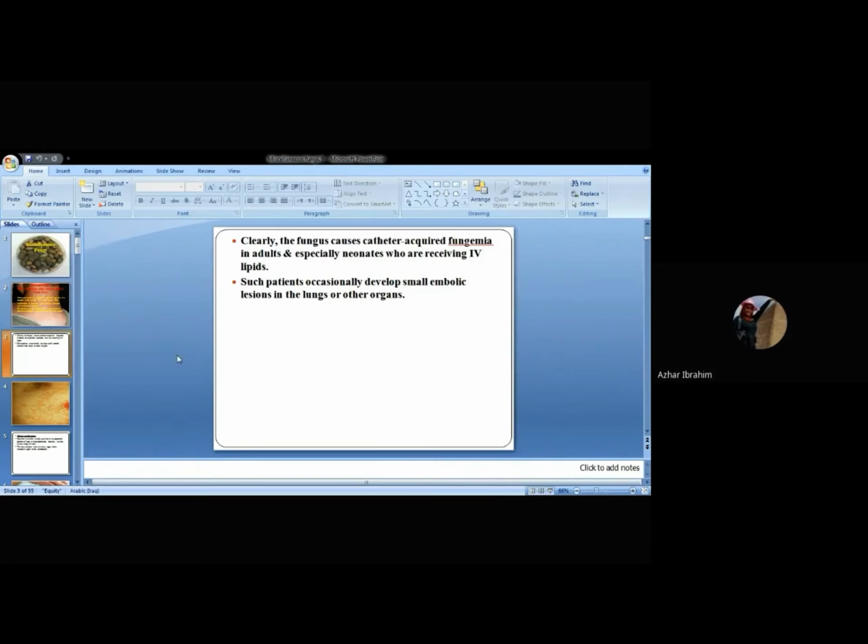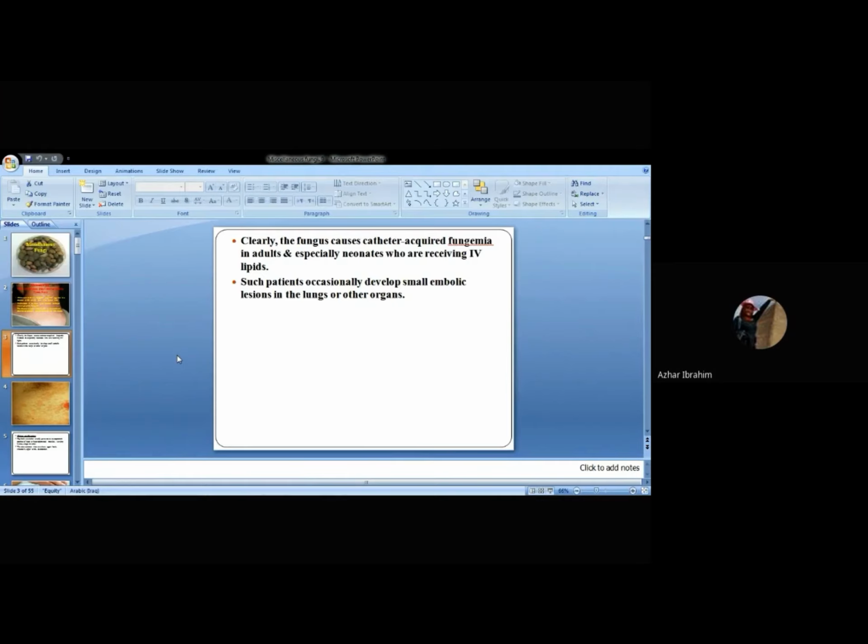Of course, the fungus also causes what is called catheter-acquired fungemia. This is a very important phenomenon. It means it is responsible for two types of diseases: superficial and systemic. Superficial, because it is normally found, and low hygienic conditions and oily skin predispose to the growth of this agent. But how does the disease develop systemically? By catheterization, particularly in adults or malnourished neonates who are receiving IV lipids.